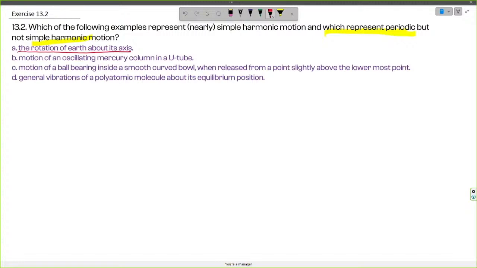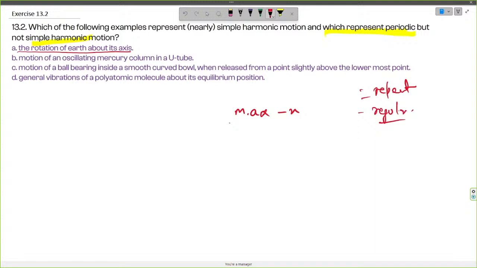A periodic motion is a motion which repeats itself, like we saw in the previous example, and it also repeats at regular intervals of time. Simple harmonic motion is a type of periodic motion where there is a restoring force which is directly proportional to the displacement. So we can say that mass times acceleration, or force, is directly proportional to the negative of displacement.